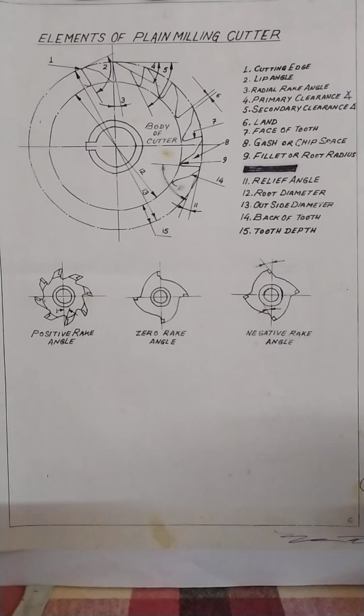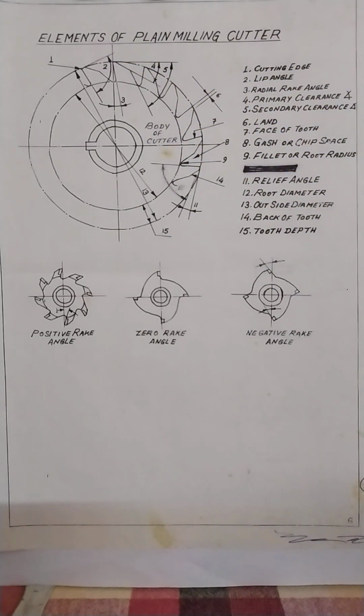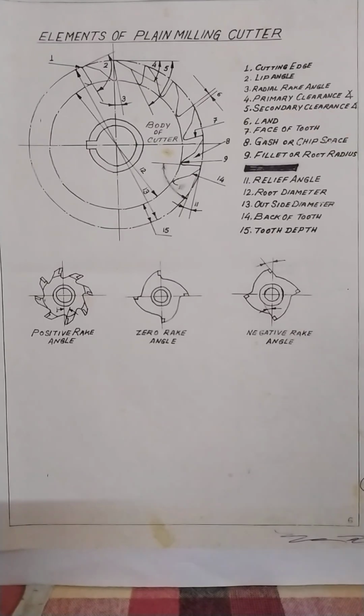All the milling cutters, whatever cutting tool you use, always have some particular points named for particular things. So this is the figure of one plane milling cutter, or you can say slab milling cutter, cylindrical milling cutter, what we use in the workshop. Here we have given some numbers 1, 2, 3, 4 like this. So what is number 1?